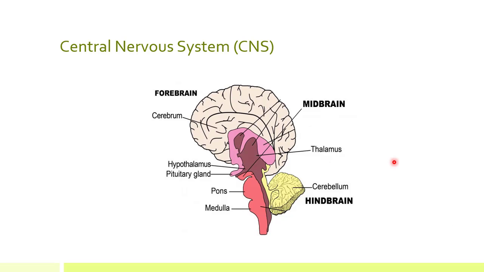The third and last important part of our brain is hindbrain, which consists of three important parts: cerebellum, which is present right at the back part of the cerebrum. This cerebellum is very important as it controls the body balancing and it also makes the precise and accurate movements of our body. Pons are also very important.